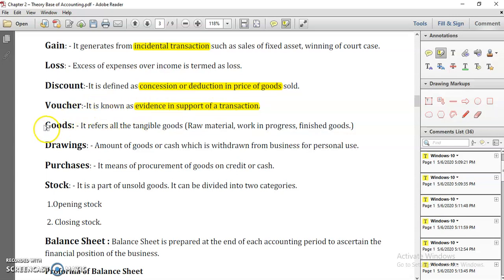Now goods. For selling, raw materials are required, and those are tangible assets. So goods means your stock. Your stock might be in the shape of raw material, work in progress or finished goods. These are three terms we use for closing stock. Now why are we using them here? Because we know that in business you can do trading or manufacturing.